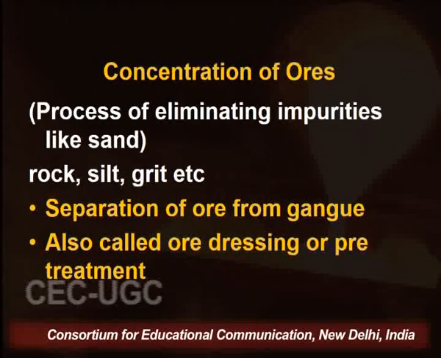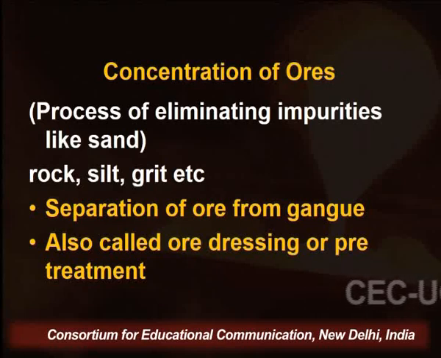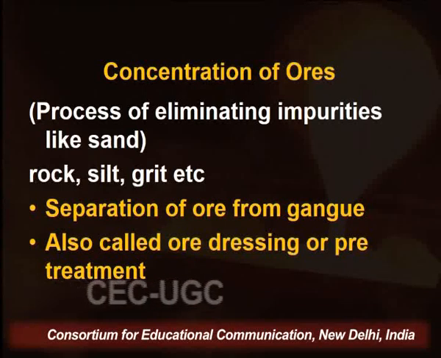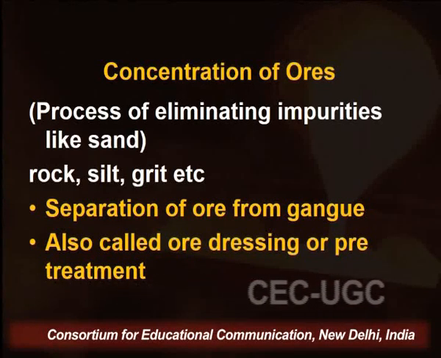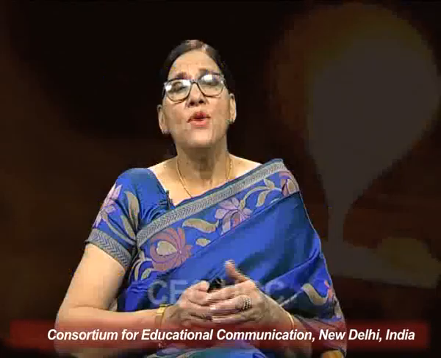Now, the second step is the concentration of ores. What is the concentration of ores? It is a process of eliminating impurities. The impurities present in the ore can be rock, silt or grit. During the concentration of ores we eliminate the impurities. The separation of ores from the gangue is also called ore dressing or pre-treatment.